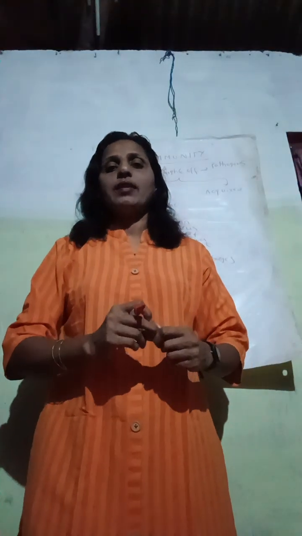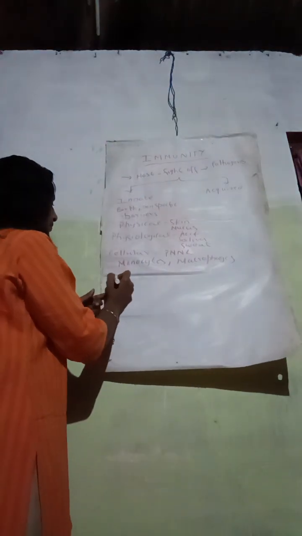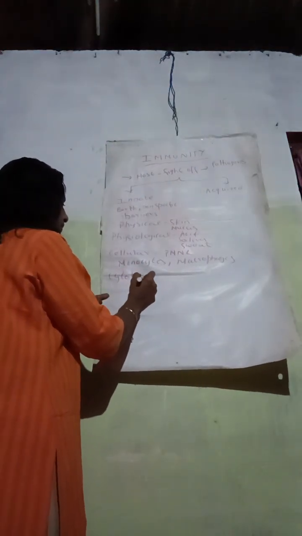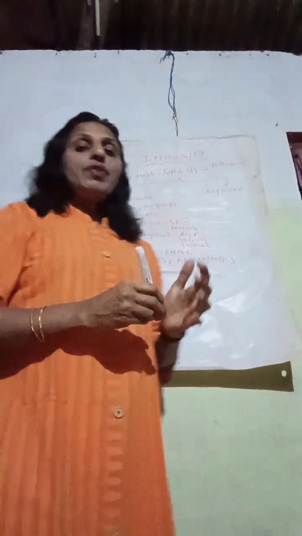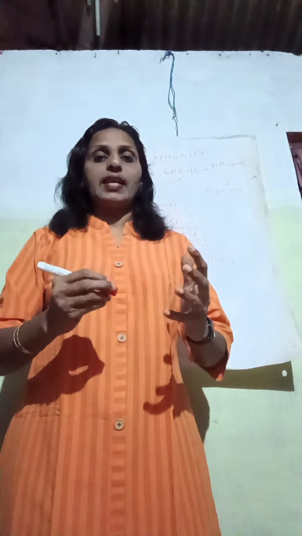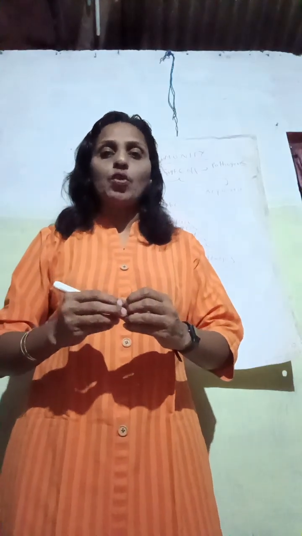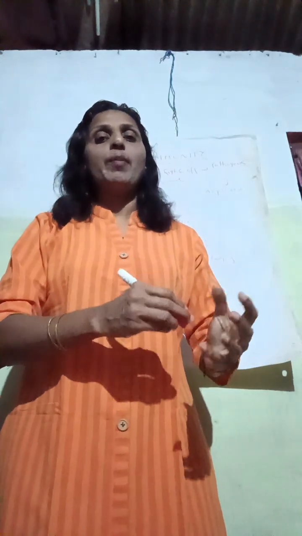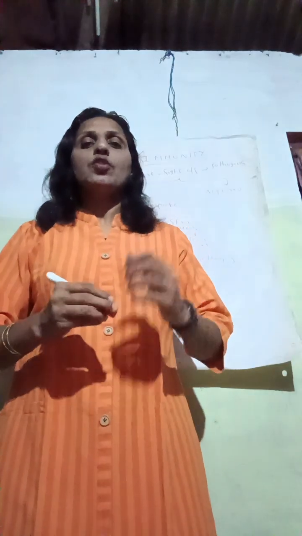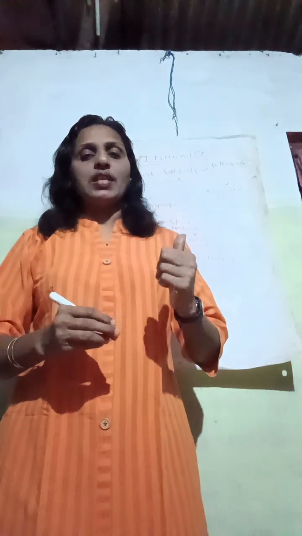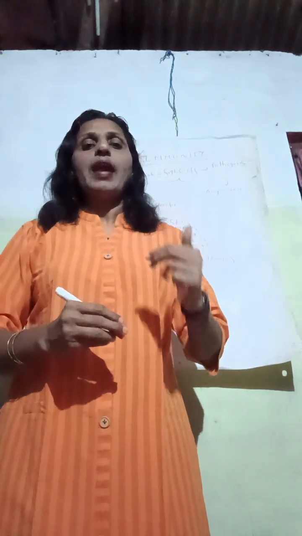The next type of barrier is known as cytokine barrier. Whenever a virus infects a healthy cell, the cell will produce a protein known as interferon, and this protein prevents the virus from attacking the other healthy cells. So in innate immunity, there are 4 types: physical, physiological, cellular and cytokine.